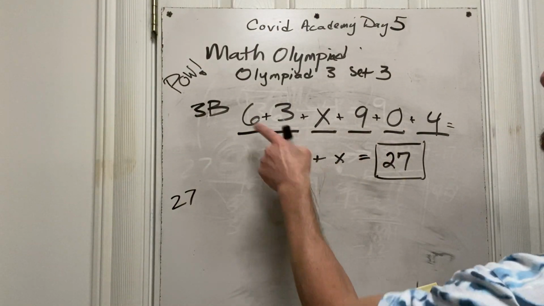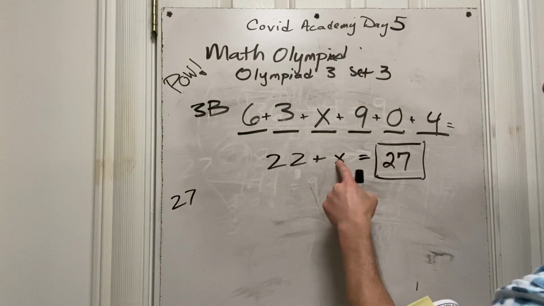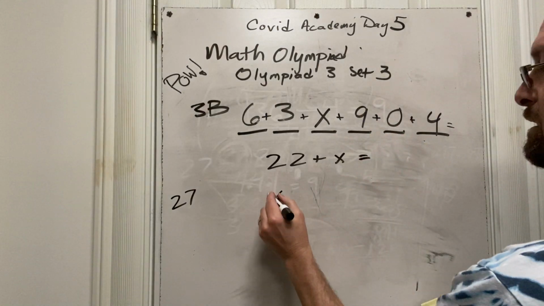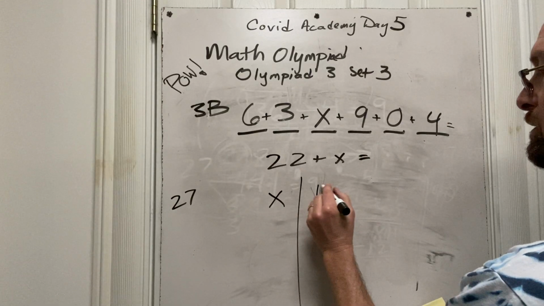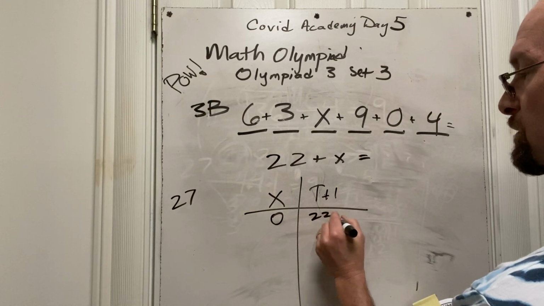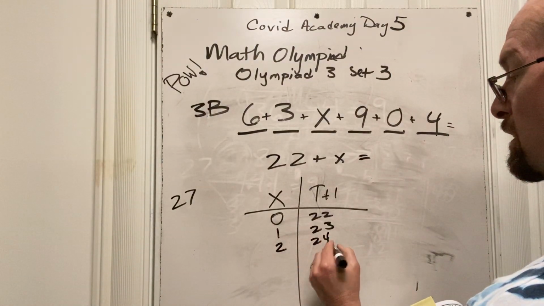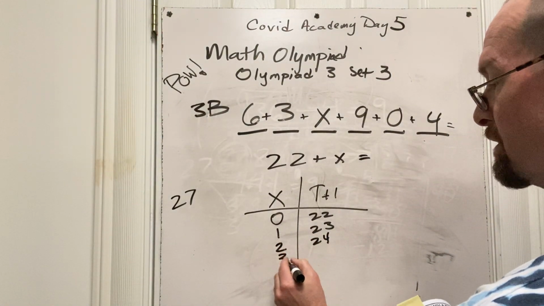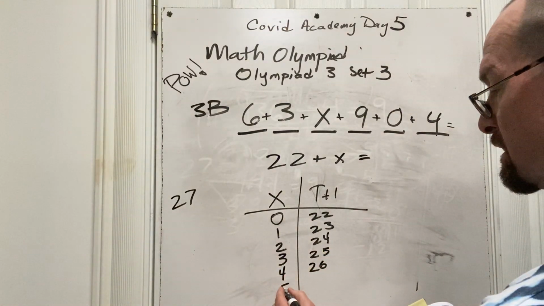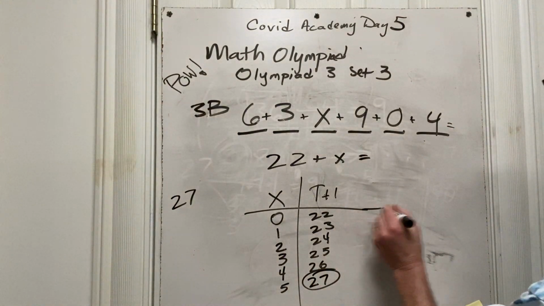And all these digits add up, I've got to get something that 9 fits into. So if I had a 0, it'd be 22. So here we go, I'm going to make a table. I'm going to say X and total. When X is 0, the total is 22. When X is 1, it will go up to 23. When X is 2, it'd be 24. None of these 9 fits into. When X is 3, it'd be 25. When X is 4, it'd be 26. When X is 5, it's 27. Hey, 9 fits into that. That means 5's going to work. Let's keep going, see if there's another one.